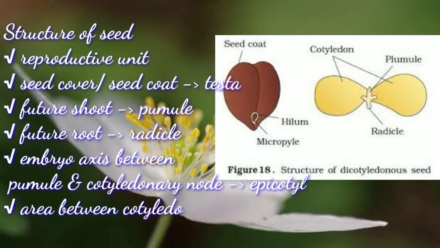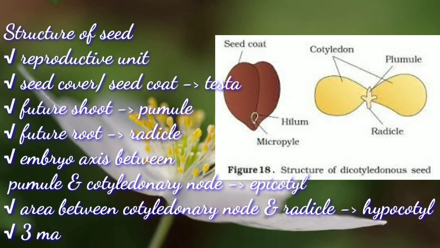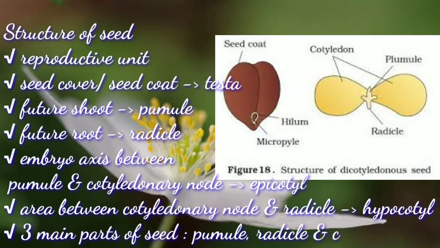A typical young seedling consists of three main parts, that is radicle, plumule and cotyledon. Under favorable conditions, a seed germinates into a small seedling. Till that, the seed is in an inactive state, that is called as dormant seed.